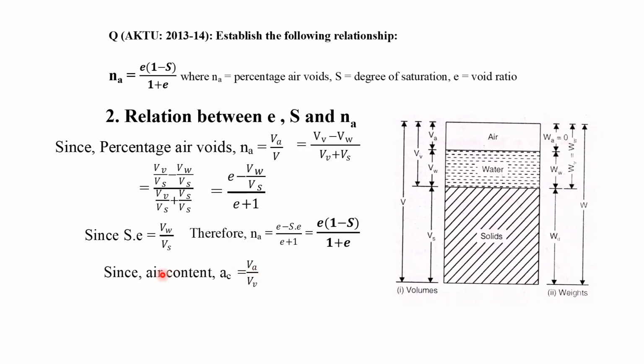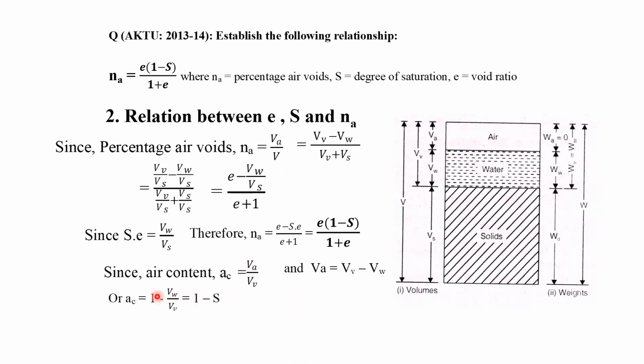We also know that air content is equal to volume of air by volume of voids. And volume of air is nothing but volume of voids minus volume of water.